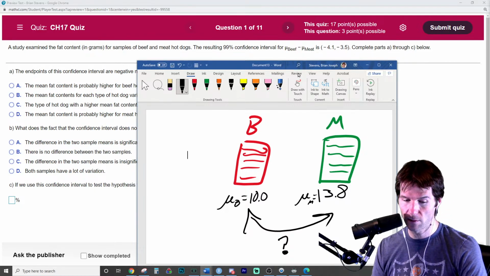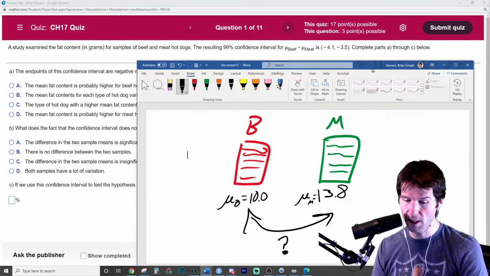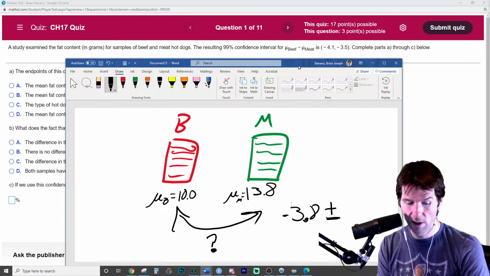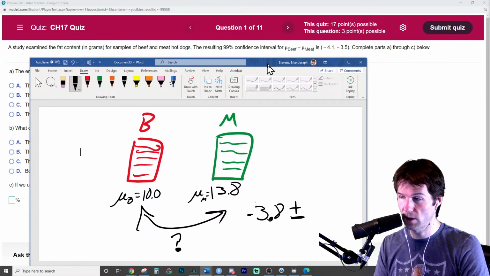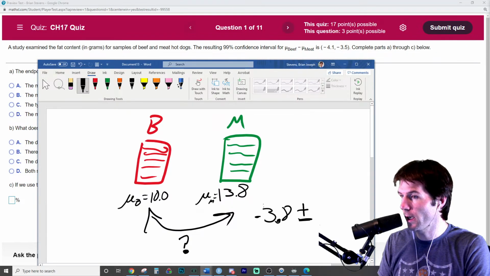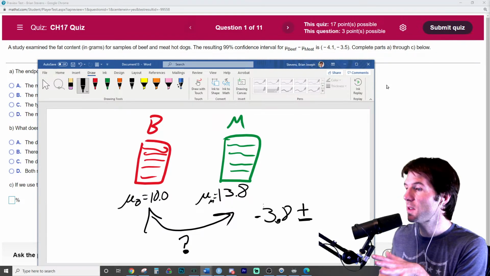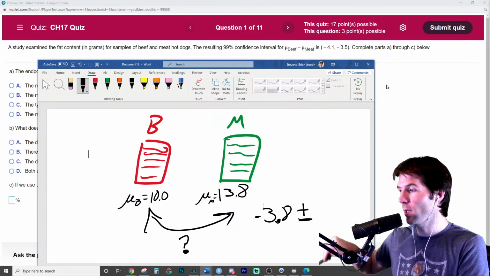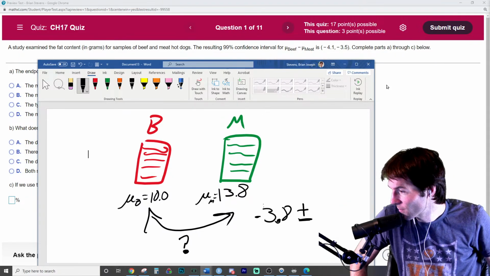3.8 is at the center of this interval. Our interval up top, sorry, my brain didn't work, could be written as negative 3.8 plus or minus. And so what is the plus or minus on this interval? Look up at the interval up top. It could be written as negative 3.8 plus or minus what? And this is the uncertainty. This is the margin of error. So think about 3.8 plus or minus what?